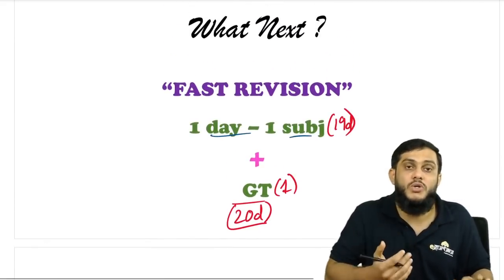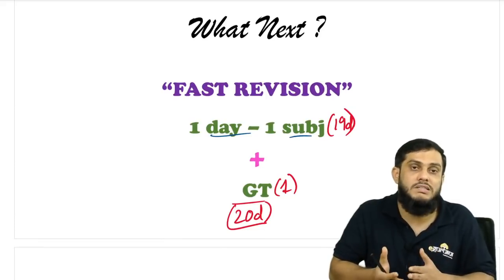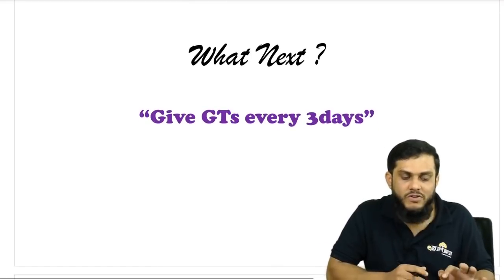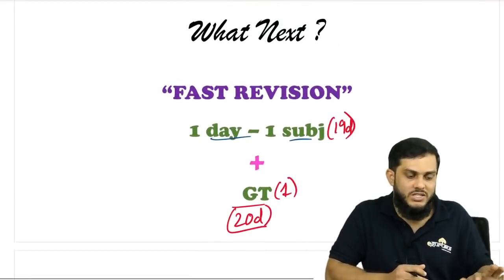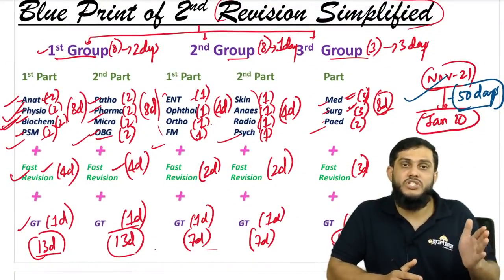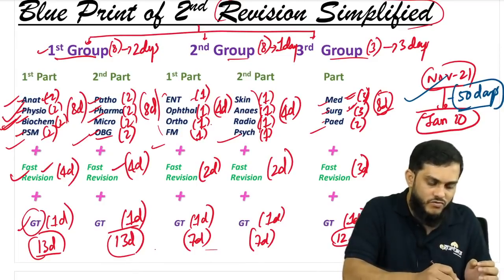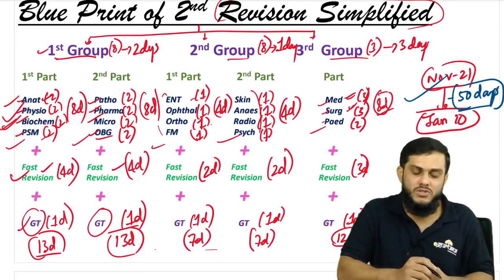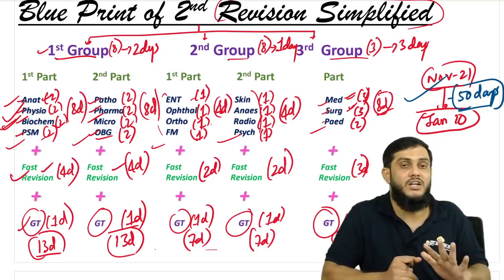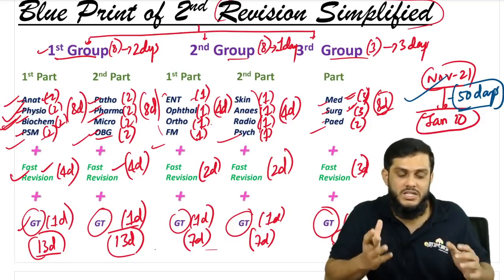For example, if you still have time after this, what to do? No need to continue with the revision. According to me, the better thing is, 15 days before the exam, start giving the GTs every 3 days. Obviously, we started giving the GTs right from the start of the second revision, right? How many GTs have we given? Sir, 1 GT after the first 4 subjects, a second GT of the next 4 subjects, third GT, 4th GT, 5 GTs we are giving along with our second revision in 50 days, approximately 1 GT every 10 days, right? 5 GTs in 50 days.